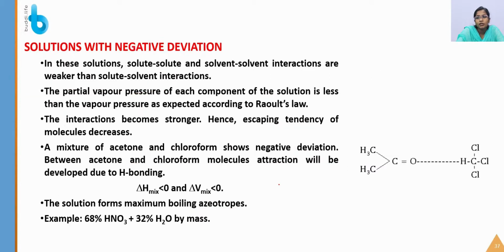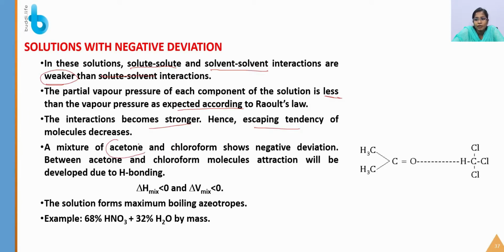So next is solution with negative deviation. In these solutions, solute-solute and solvent-solvent interactions are weaker than the solute-solvent interaction. The partial vapor pressure of each component is less than the vapor pressure as expected. So in that case, solute-solute and solvent-solvent interactions are weaker than the solute-solvent interaction. In case of negative deviation, the partial pressure of each component is less than the vapor pressure of the component. The interaction becomes stronger, hence the escaping tendency of the molecules decreases.